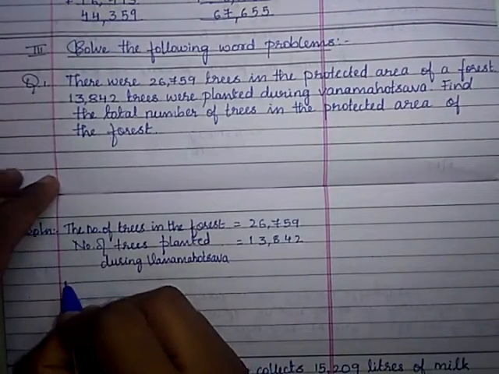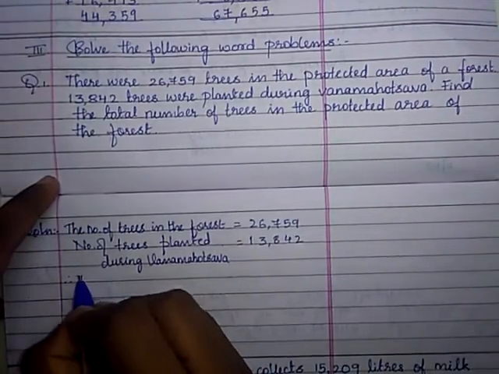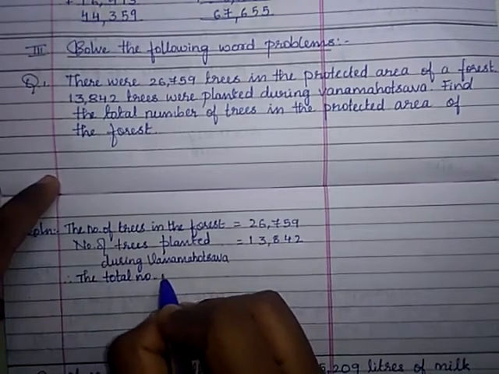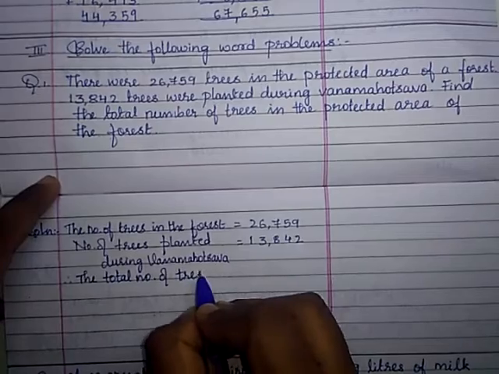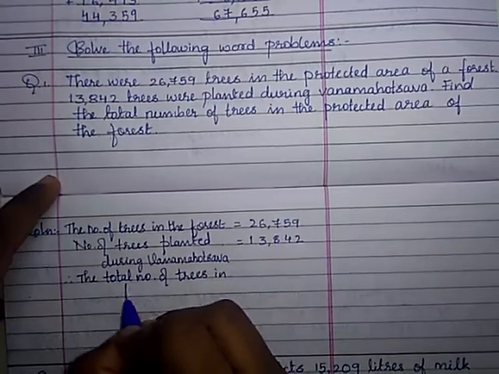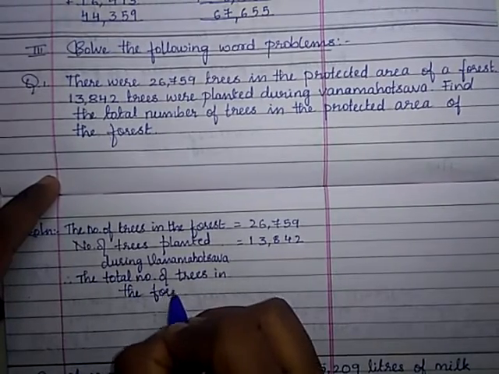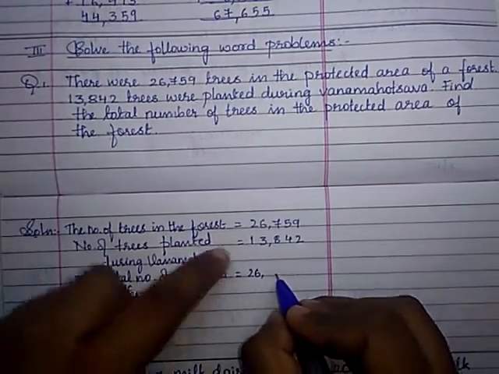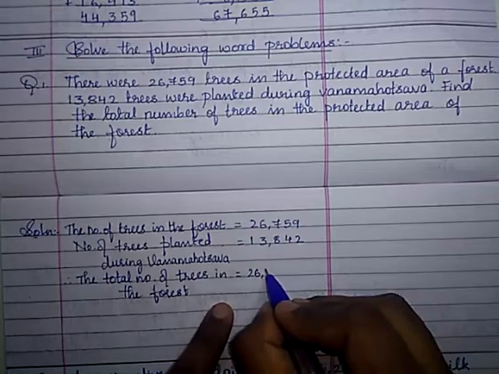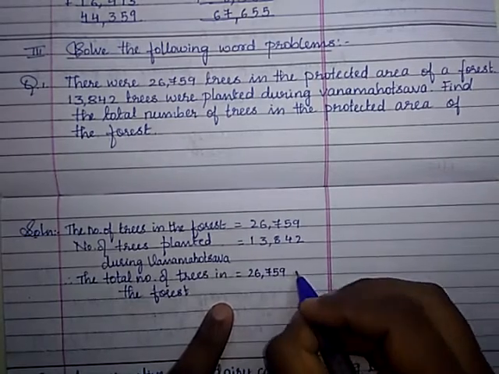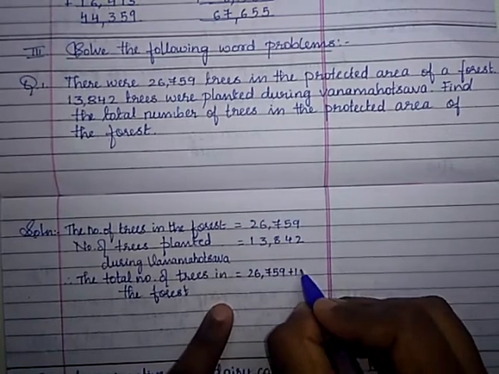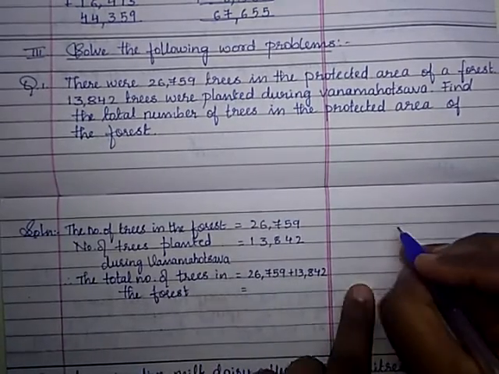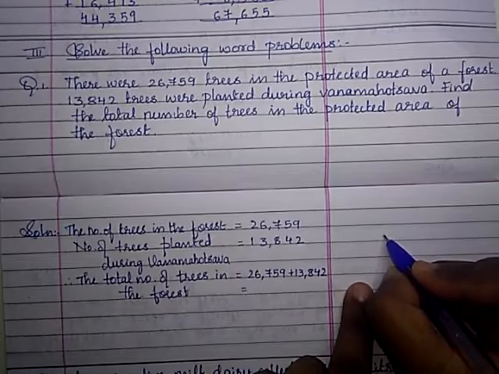So the first sentence is written. For the second sentence, we have to find the total number of trees in the forest. So therefore the total number of trees in the forest. What you have to do for this? You have to do addition. If we add these two, we will get the total number of trees. So 26,759 plus 13,842 is equal to, so let's add that in the working column.